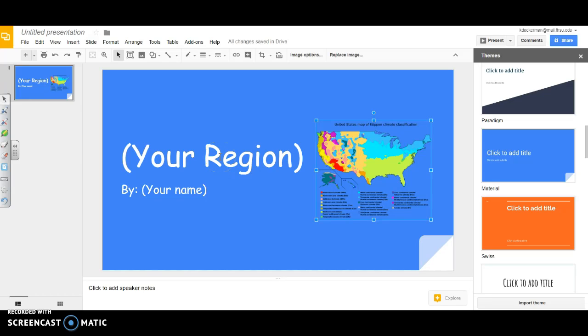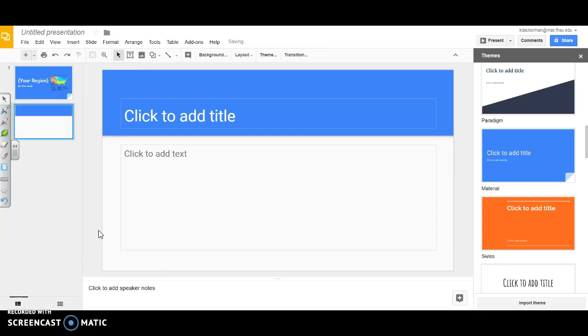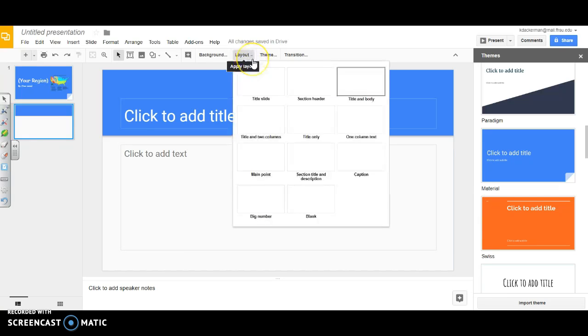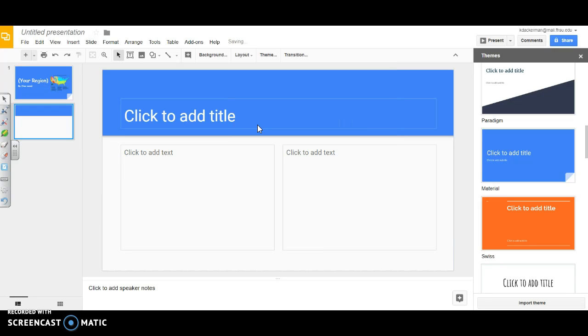Next, we're going to make a new slide. So we're going to come over here, back up to the top, and click Insert, and then click New Slide. When you have a new slide, it's going to bring you up to whatever slide layout it wants, but you can come up here and change the different kind of layout that you would like to choose. I think for this next slide, I'm going to choose the title with 2 columns.